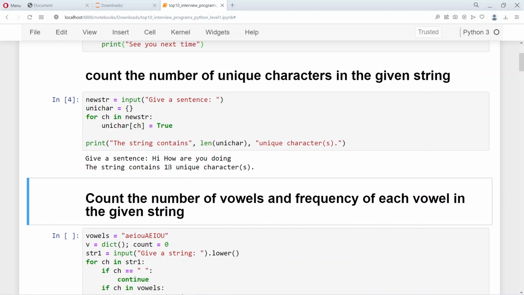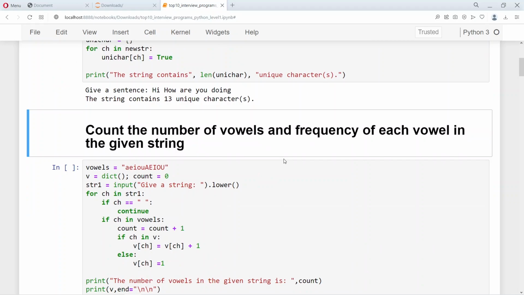You can say the I is occurring twice, but if you see, the I is counted only once, so we can actually look for the unique characters only once. So the space also has occurred many times, but it's still counted as only one. So the number of unique characters that are occurring is 13. So this is a very simple way of finding the unique characters in the given string.